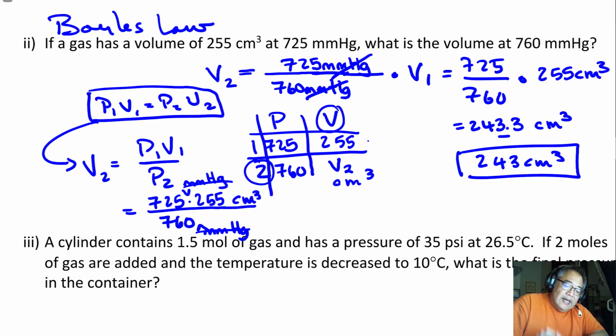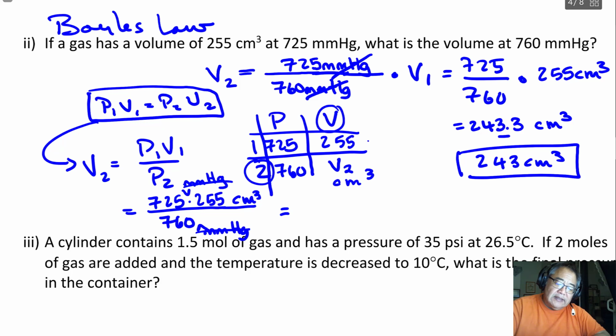The only time that doesn't work is with Celsius and Kelvin. It has to be in Kelvin. So you always have to convert that one to Kelvin if it's not already in Kelvin. But the other ones, all the other variables, the P, V, and the N, those can be in any unit because they will cancel out as long as you keep them the same. Moles could also be grams as long as you keep the grams the same, because grams is proportional to moles.